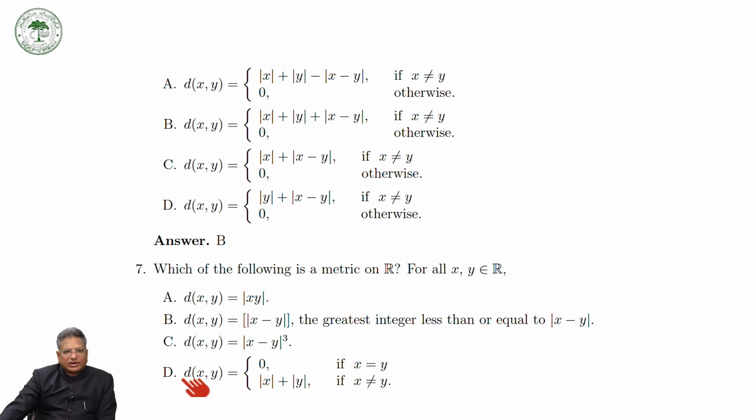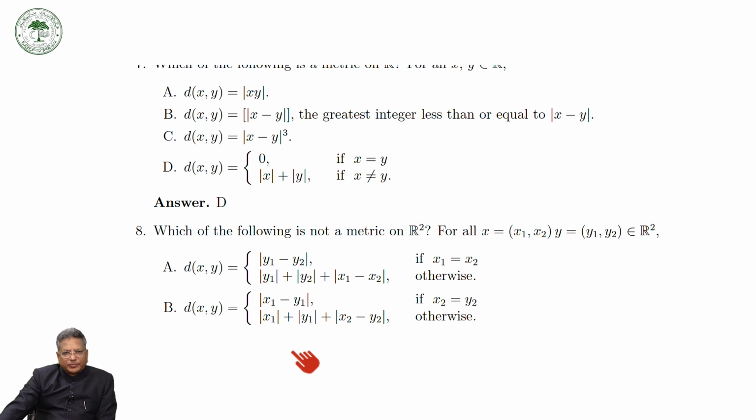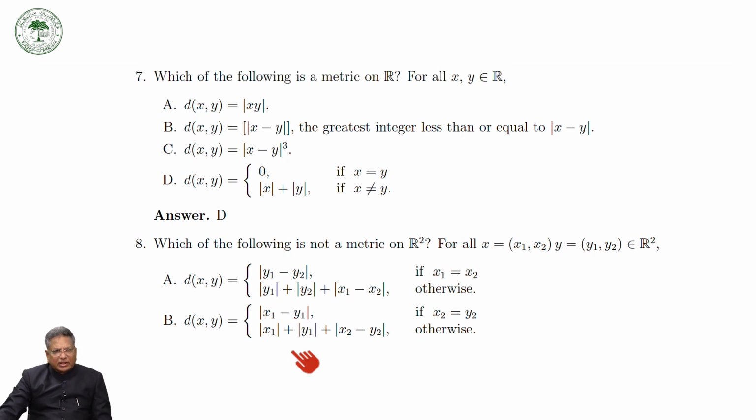So D is a metric. So you can see that D is a metric. Okay. And now suppose you are considering, and now I have changed a little bit, which of the following is not a metric on R2. So here you have d(x,y) is equal to |y1 minus y2| plus |x1 minus x2|.